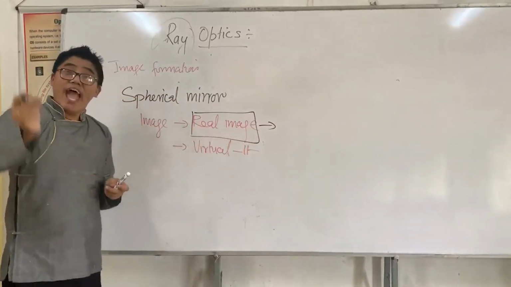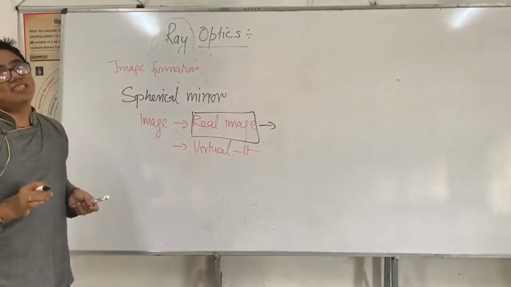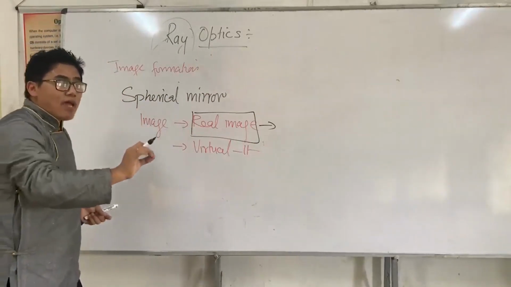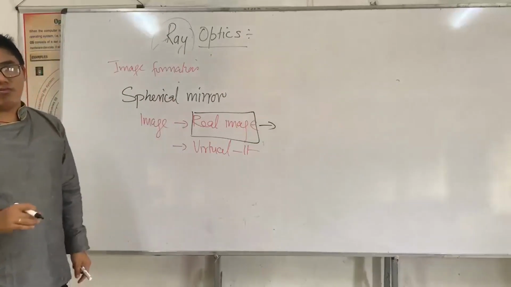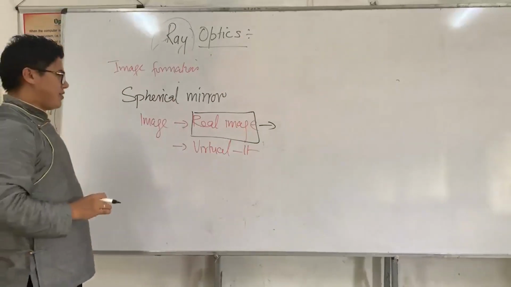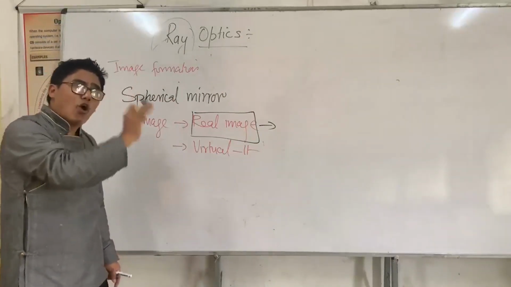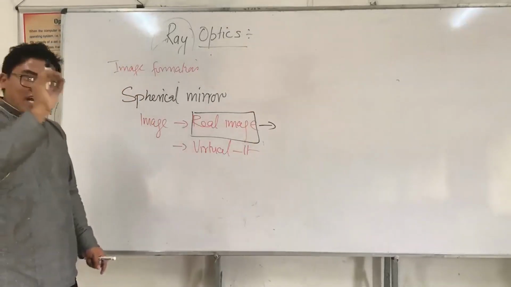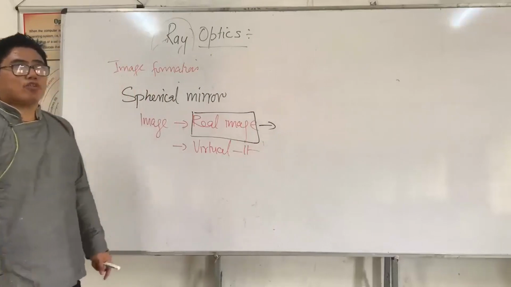So that requires a minimum of 2 actual reflected rays that come from the same point source. That is very important. You have to say the same point source.